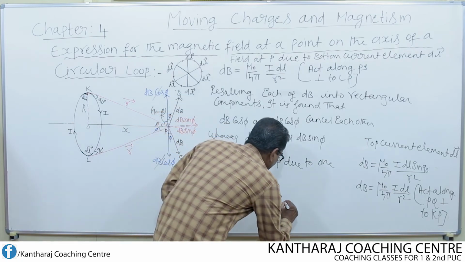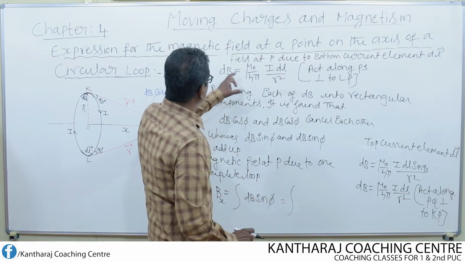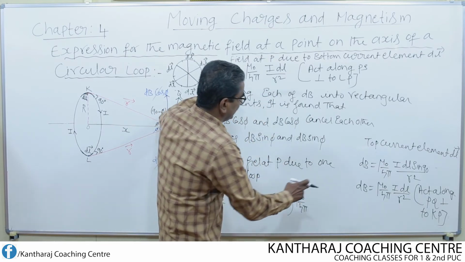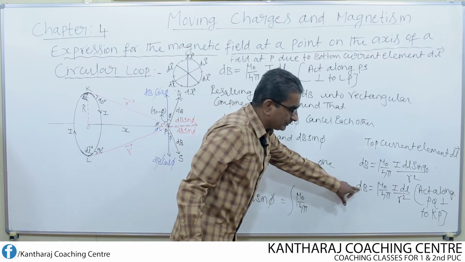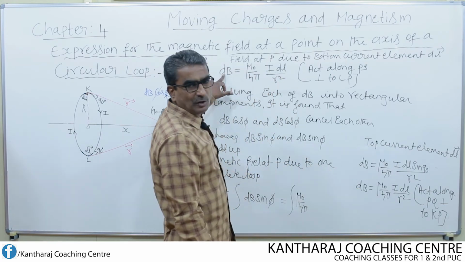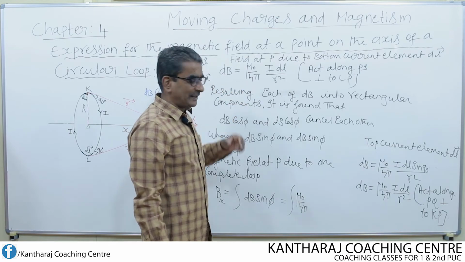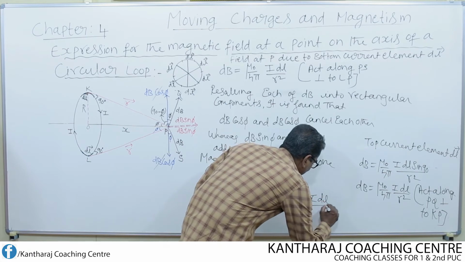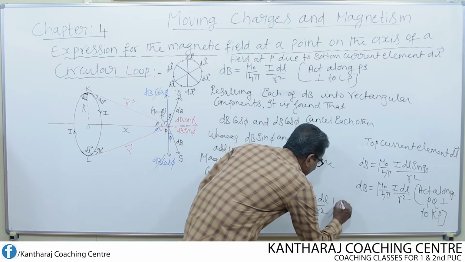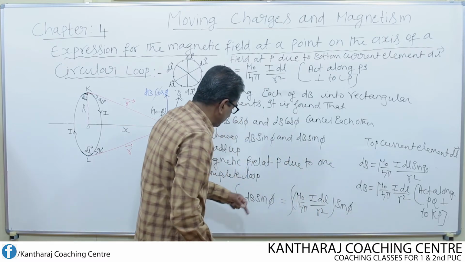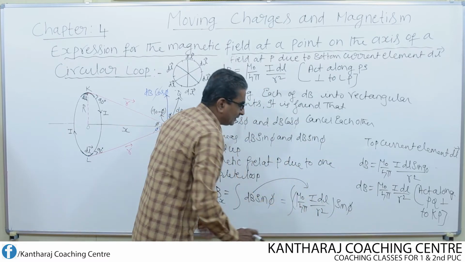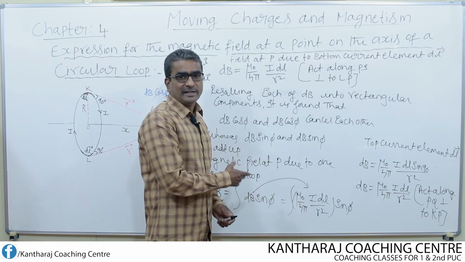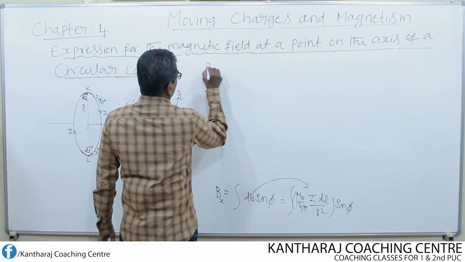Let us substitute for this. If I substitute for this, what do I get? We know that dB equal to mu naught over 4 pi, because both these dBs are one and the same. The field due to the top current element and the field due to the bottom current element are the same in magnitude. Therefore we can substitute dB as equal to mu naught over 4 pi I dl by r square, then into sin phi. So I substituted only for dB. Now if I simplify this further, then we get the required equation. Bx equal to,